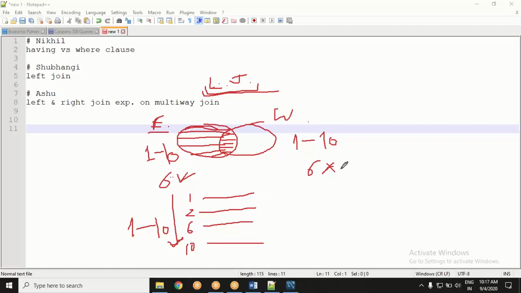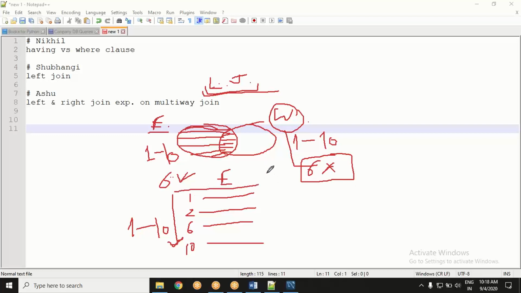But the problem is your works on table does not have any values for this employee. What will happen? Suppose this was the data of the employee table.